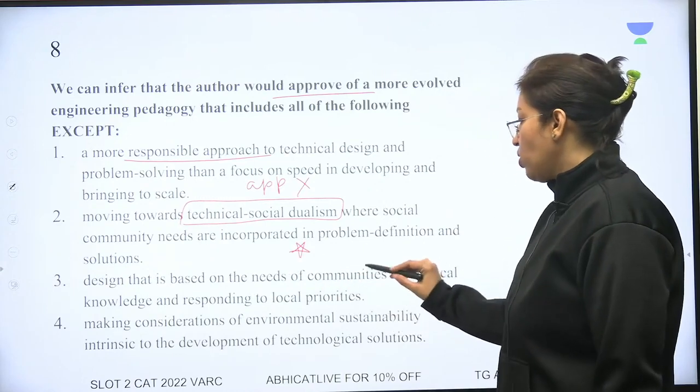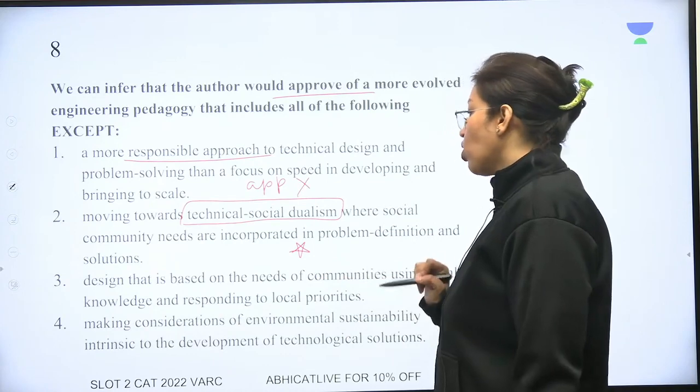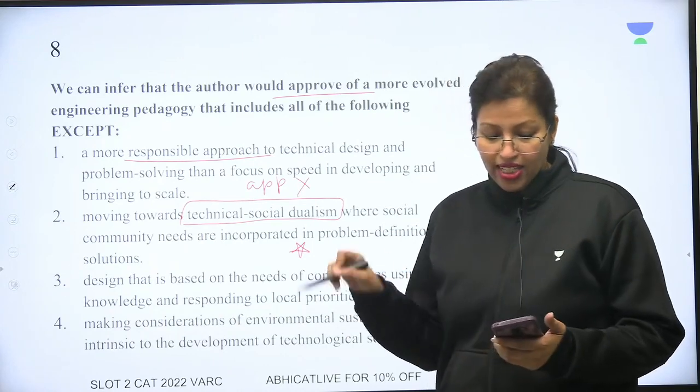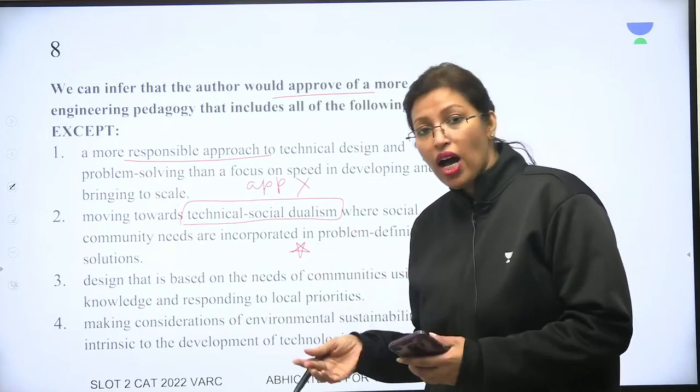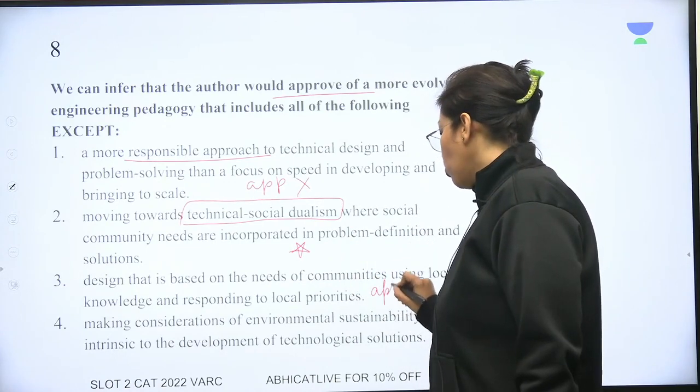Design that is based on the needs of communities using local knowledge and responding to local priorities. Well, the writer has said that if you take local knowledge, indigenous things from there, then it will be absolutely right. So approved by the author.